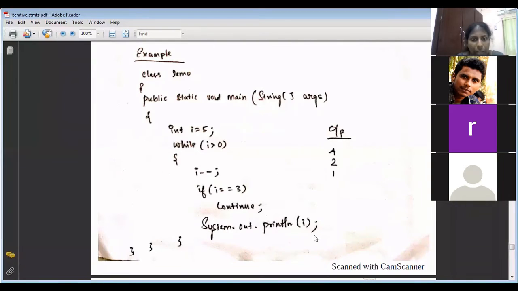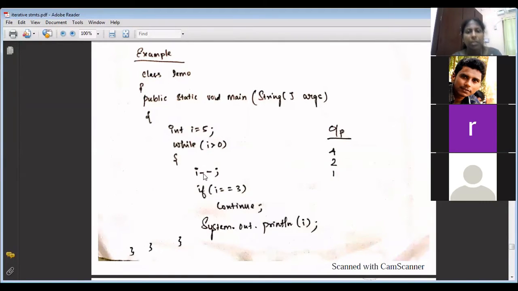After executing this statement, normally it will go to the next while only. So now it is 4. 4 greater than 0 is true. So it will do i minus minus, 3. 3 equal to 3 is true, isn't it? So continue will be encountered. Continue being encountered means what will it do? Without printing 3, where does it go? It will go to the condition.